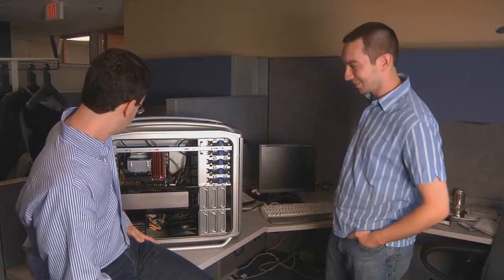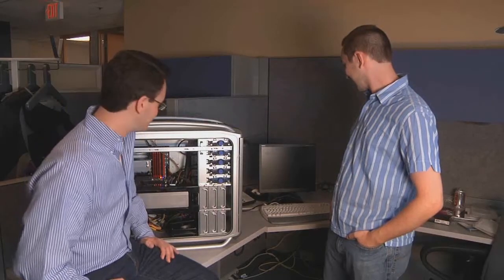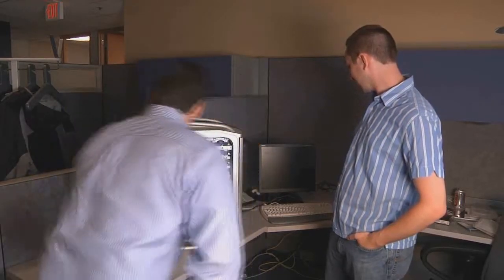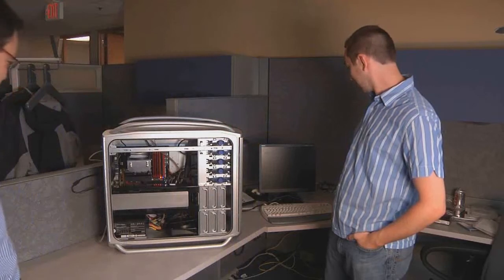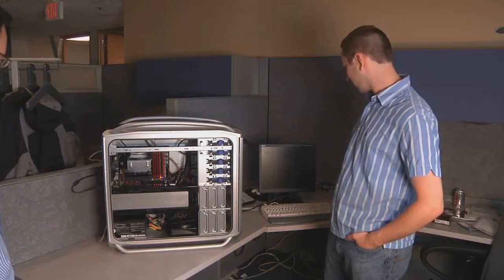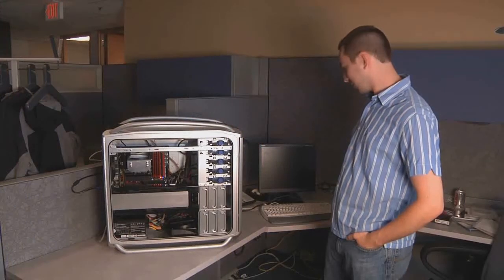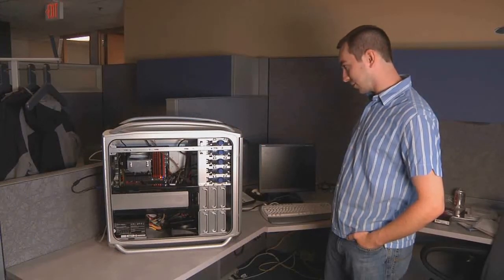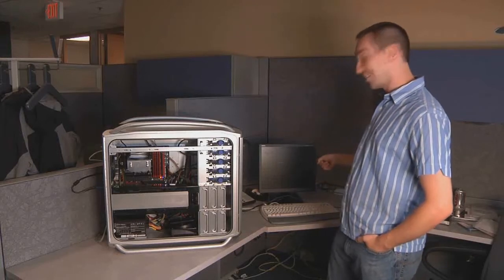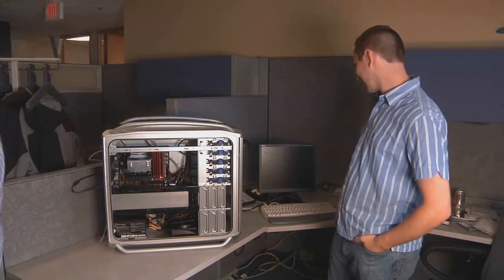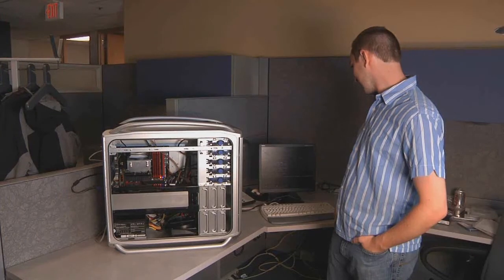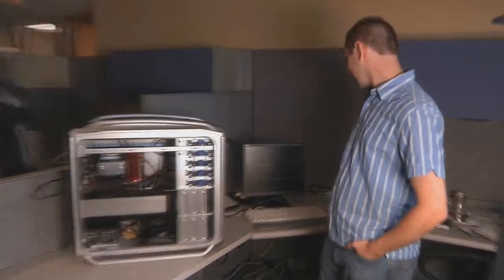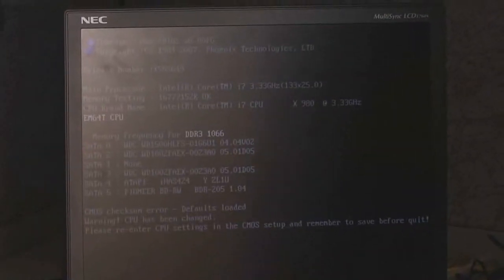Uh-oh. Oh. Looks good so far. Okay, give it a second. I need to post for the first time. Nice. Okay, so it needs me to go into the BIOS now to set stuff.